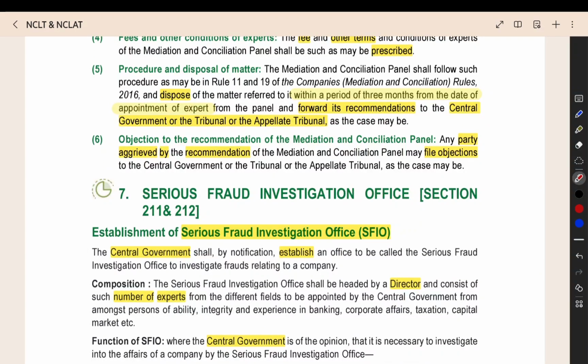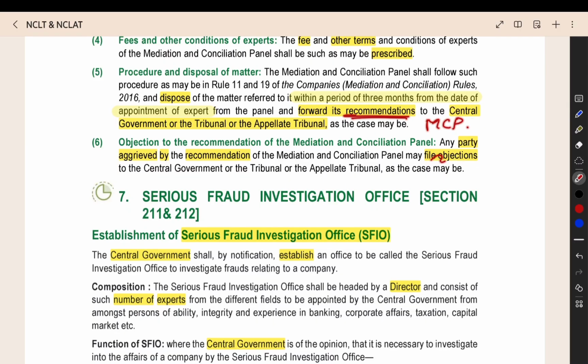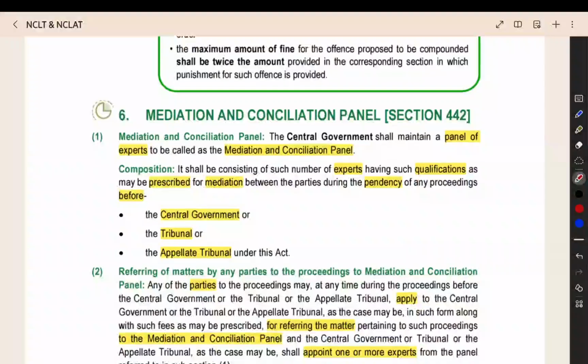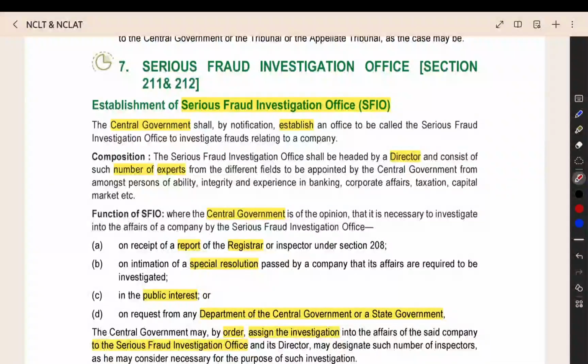And if any person has a problem with the recommendation of the mediation conciliation panel, then you can file the objection with the central government tribunal, appellate tribunal. They have 3 months' time, they will give the recommendation, and if you have a problem with the recommendation, you can file the objection. That's all about the mediation and conciliation panel. Now we can go to the next point.